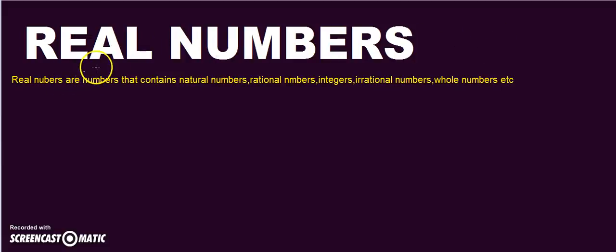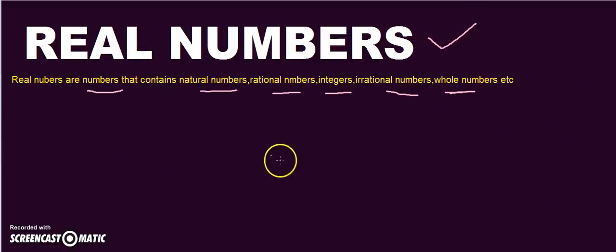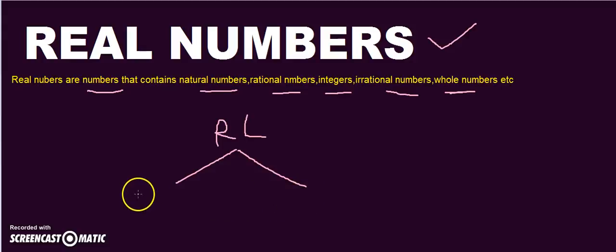Today we will be discussing real numbers. The definition says real numbers are the numbers that contain natural numbers, rational numbers, integers, irrational numbers, and of course the whole numbers. If you have all these numbers combined together, then we call those numbers real numbers. These real numbers are categorized into two parts: one is rational numbers, the other is irrational numbers.